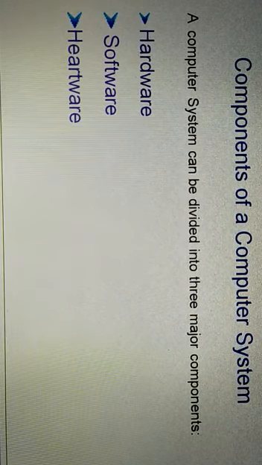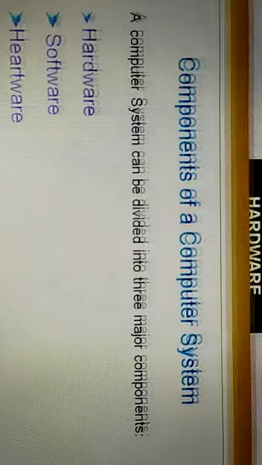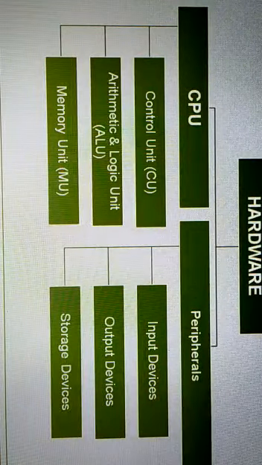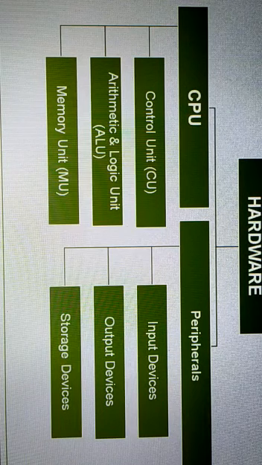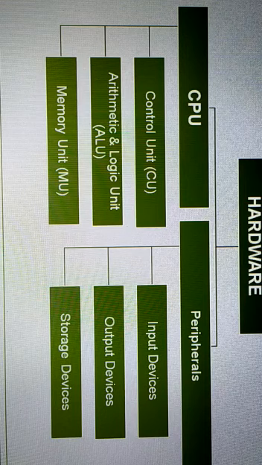Now we will discuss the details of the hardware. Just see the following hierarchical diagram. The word hardware is made from two words: one is hard, another one is ware.